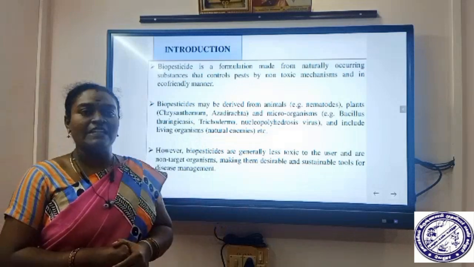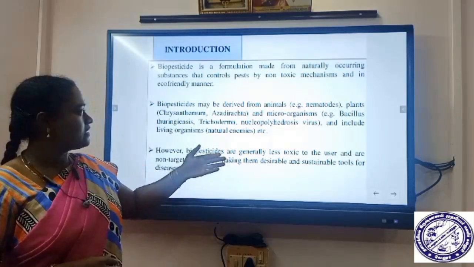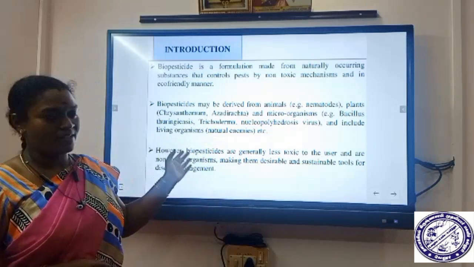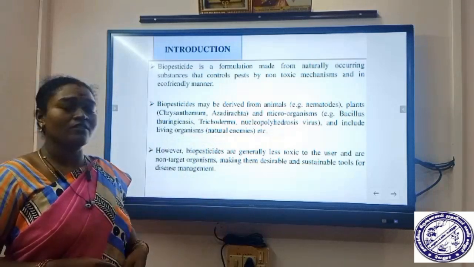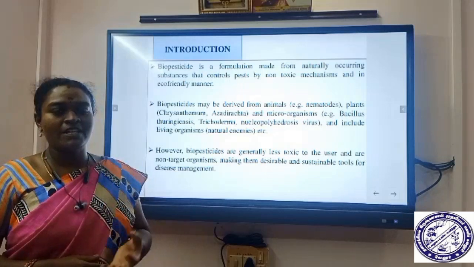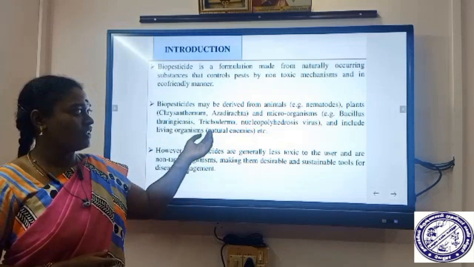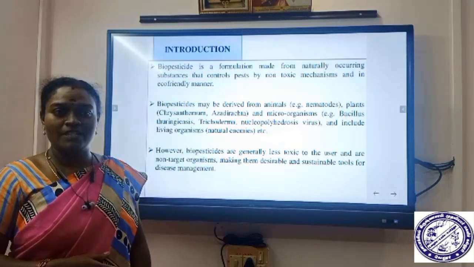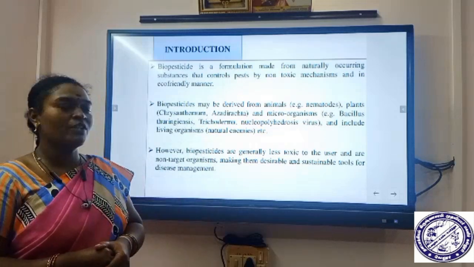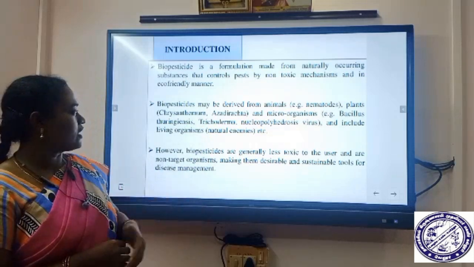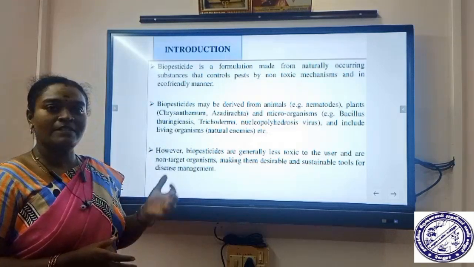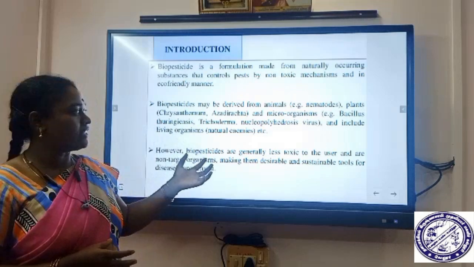Biopesticides may be derived from animals, plants, microorganisms and other living organisms. An example from animals is nematodes. Nematodes are small living organisms like parasitoids, which damage the pest and protect the crops, so nematodes can be used as biopesticides. For plants, examples are chrysanthemum and azadirachta. These plant materials can be used as biopesticides.